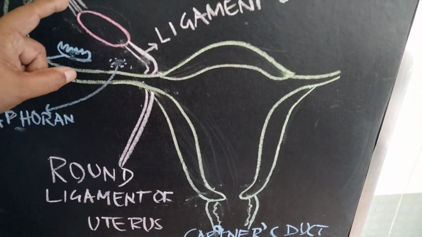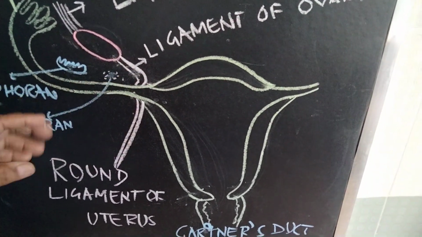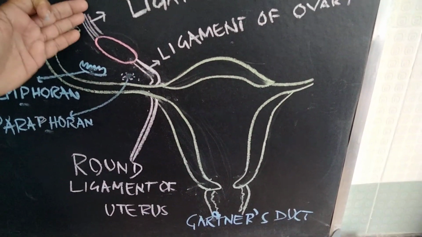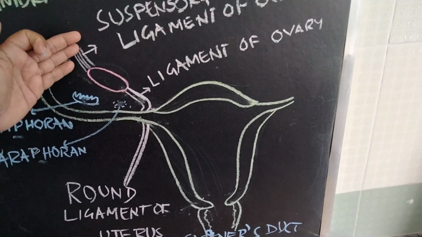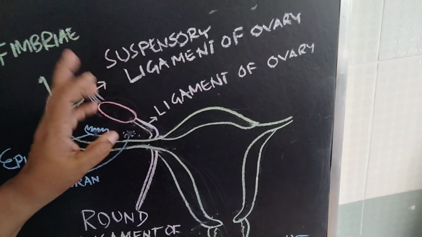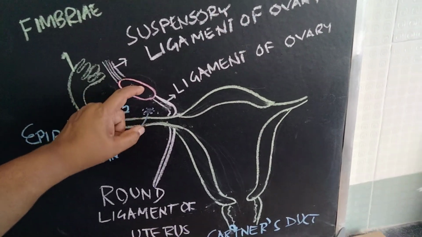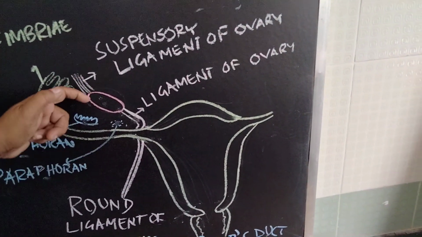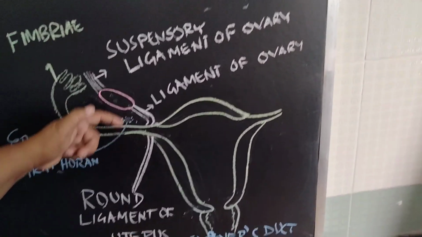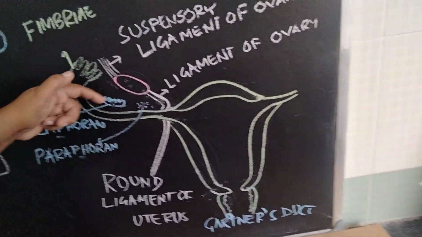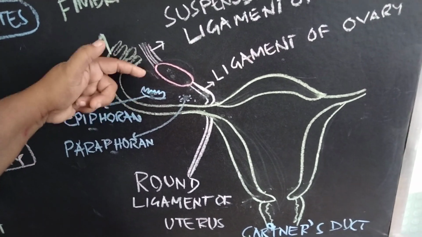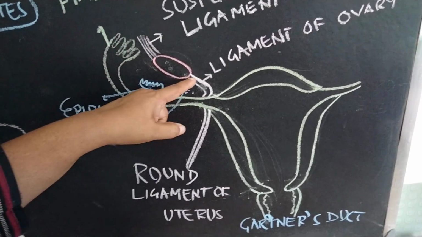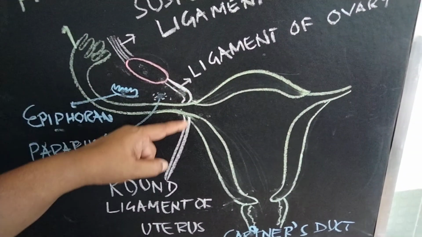Okay. So this is the gubernaculum derivative, and a fold of peritoneum holding from the lateral pelvic wall is called the suspensory ligament of the ovary. So the ovary is attached in this position by the suspensory ligament of the ovary. This part is called the meso-ovarium, that is the part of the broad ligament between the ovary and the tube. This is the ligament of the ovary, and this is the round ligament.